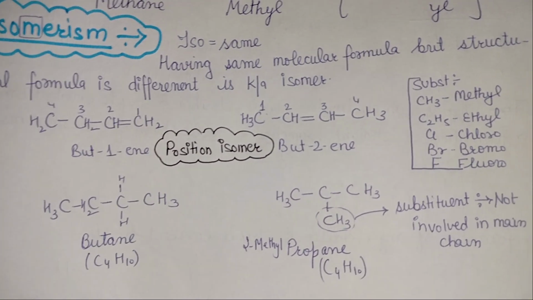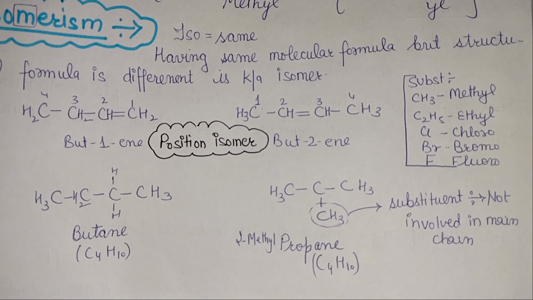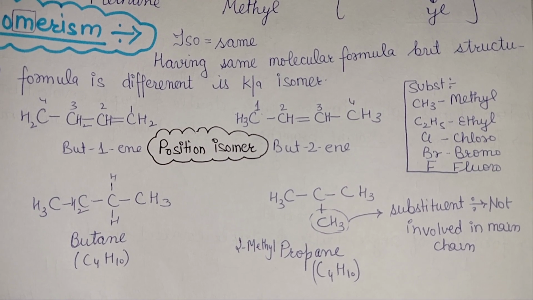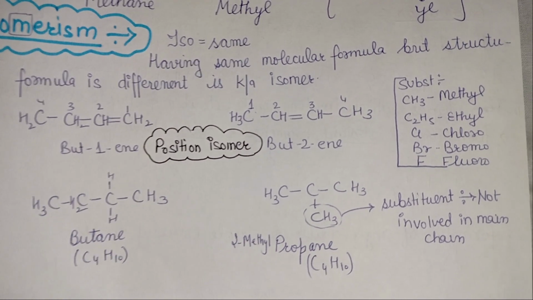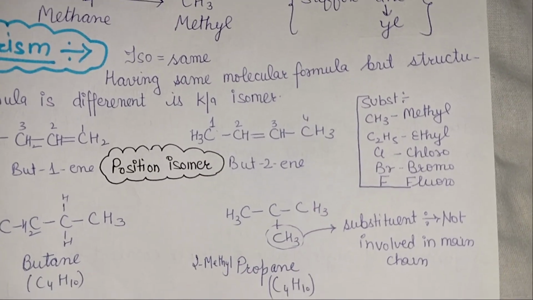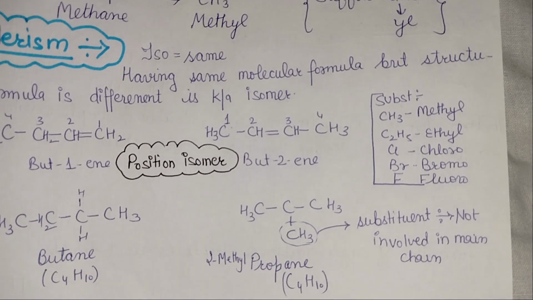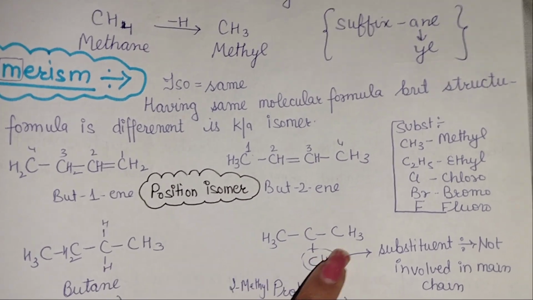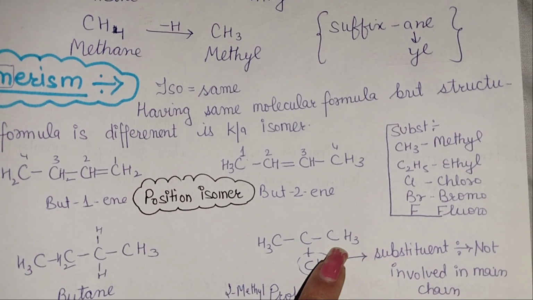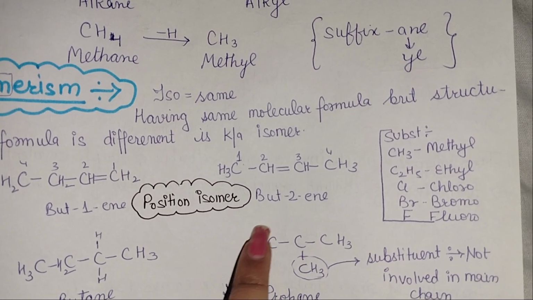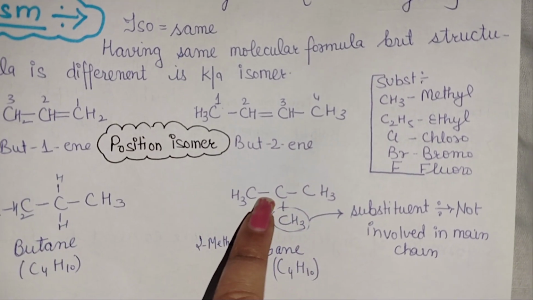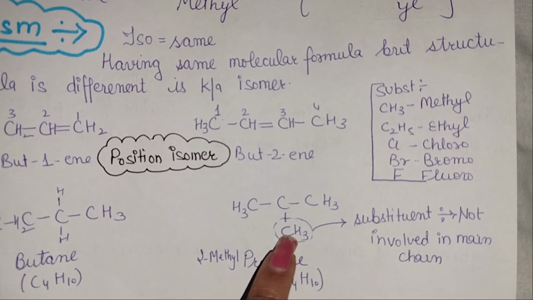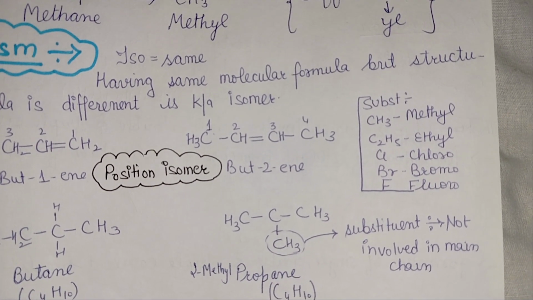Then come to the second example, that is butane and 2-methyl propane. All right, both have the same molecular formula but different structural formula. Here we have 4 carbons, which simply means butane. Here we also have 4 carbons, but this is your main chain, and the alkyl group which is not part of the main chain, we are not going to include. We are only going to take the main chain.